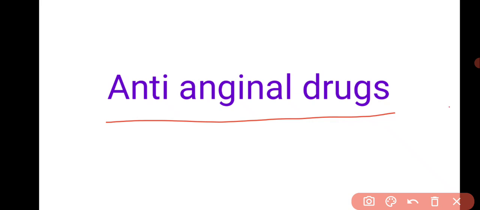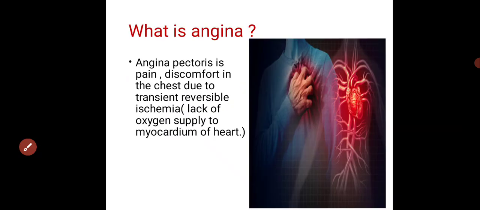Okay. So what do you mean by angina? Angina is nothing but a pain or discomfort in the central chest, which is due to a transient reversible ischemia. Decreased blood supply to the myocardium may cause ischemia of the myocardium, which is associated with pain, discomfort, and heaviness in the chest. So this is considered as angina.